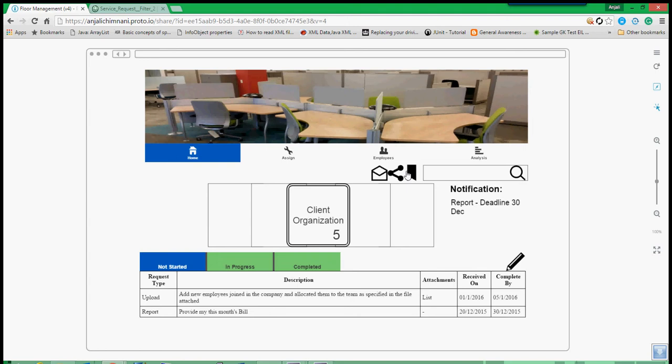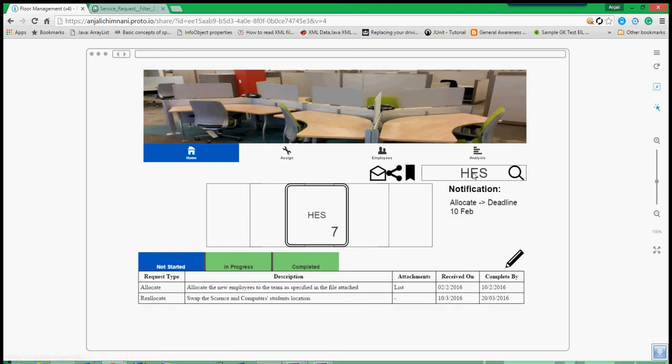The flow management application, the use case of a consultancy which gets the request for floor allocation for its client companies, and this consultancy caters to that. The consultancy gets requests from all of its organizations. For example, currently this client organization has 5 open requests. Then we have the extension school also registered, so it has 7 open requests. And if he wants to communicate that this is needed in the near future, he says please take this up on priority, so that he doesn't have to switch the screen and then communicate, and this note will go to the notifications area.